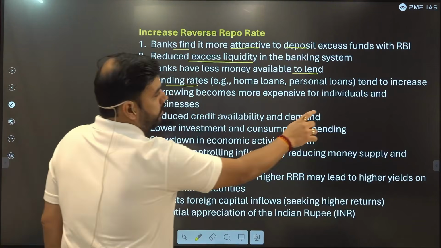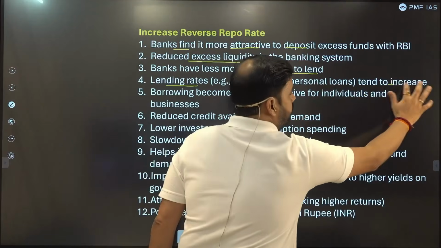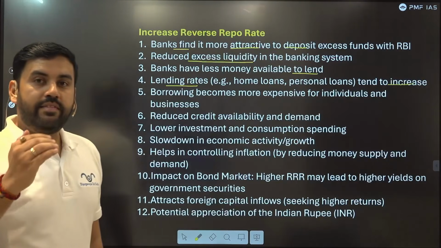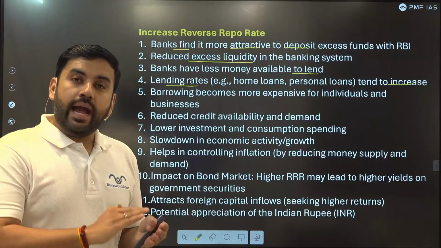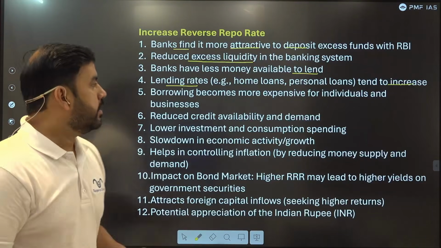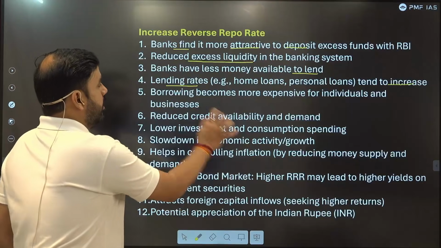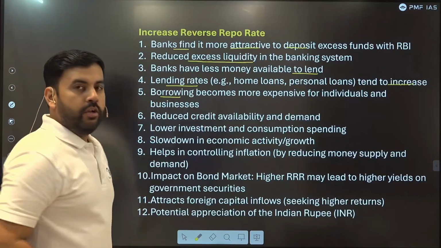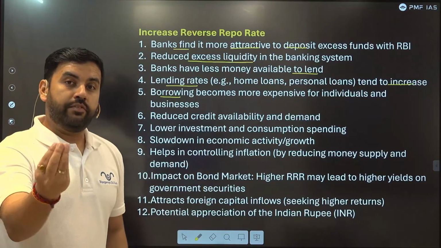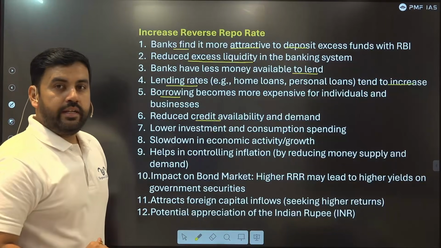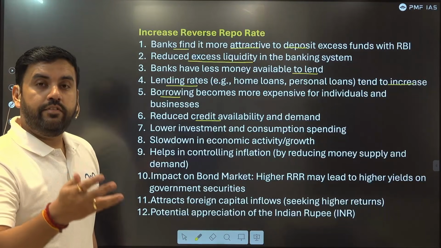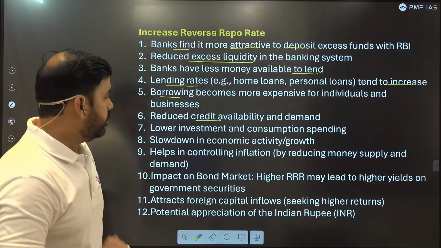Lending rates, right? All this tends to increase because as they have less money in their pocket, they will choose the customers and they will increase the rate of interest. When the rate of interest is increased, borrowings become more expensive. So out of 10 customers, only 5 of them will take the loan. It will reduce the credit availability. Finally, credit will be disbursed only to 5 customers.